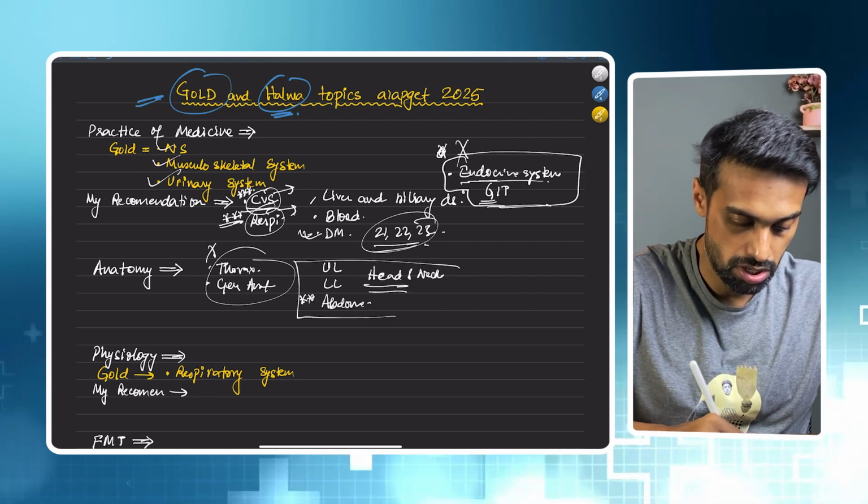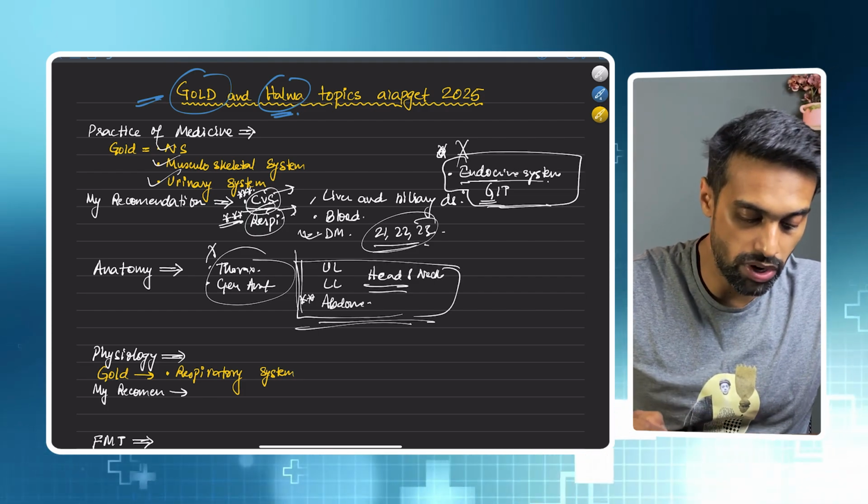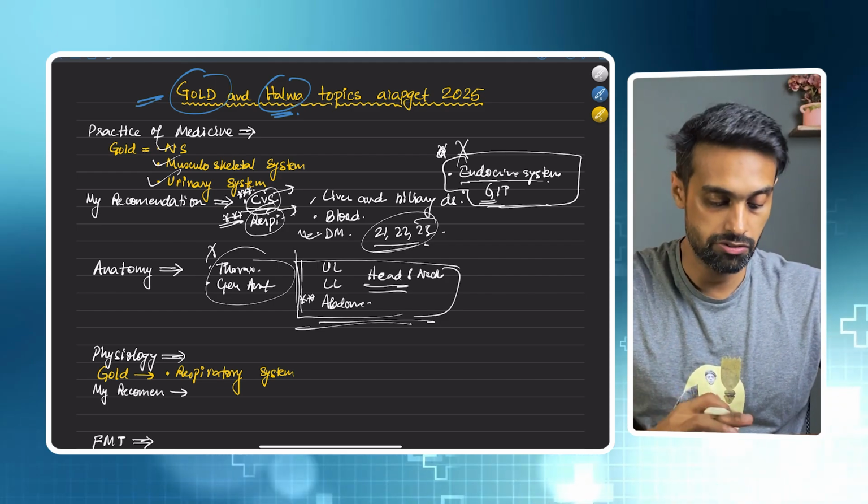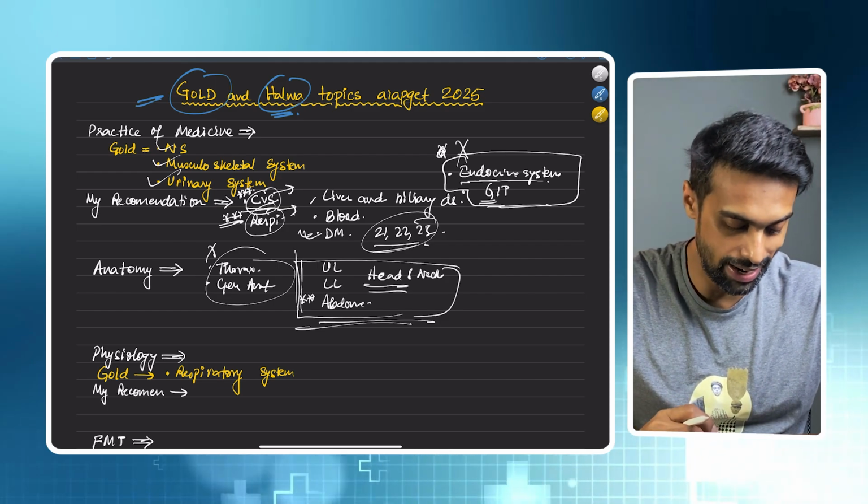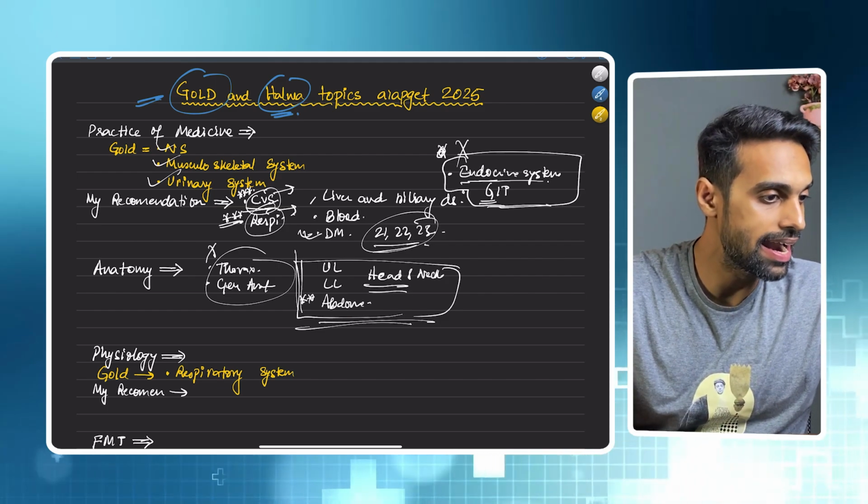Okay, because questions do get asked first from these four topics: upper limb, lower limb, abdomen, and head and neck. Okay, so that was your anatomy.